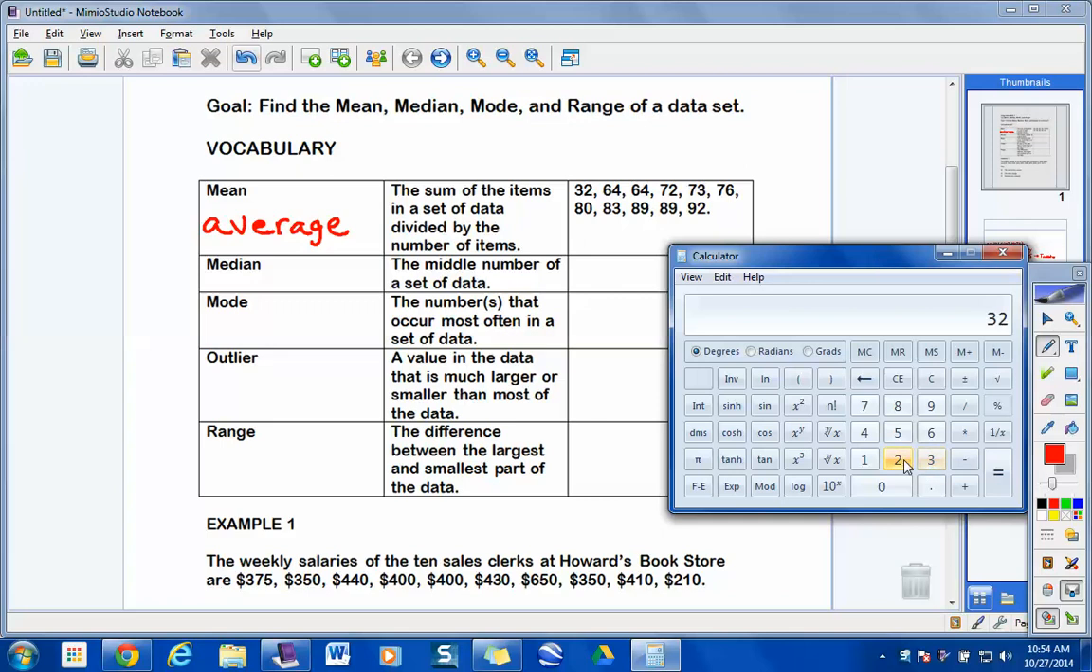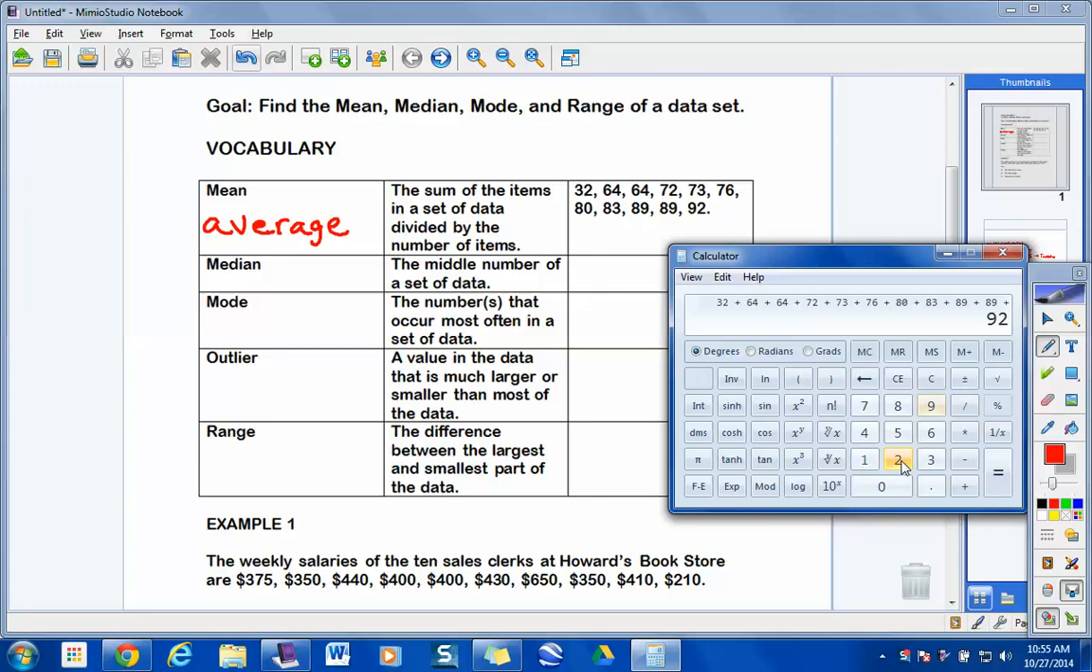32 plus 64, you said? 2 64s? Yeah. Plus? All right. 73. 76. 80. 80, you said? Yeah. Okay. 83. 89. Tell me when I get to my last piece of data. Is that the last one?